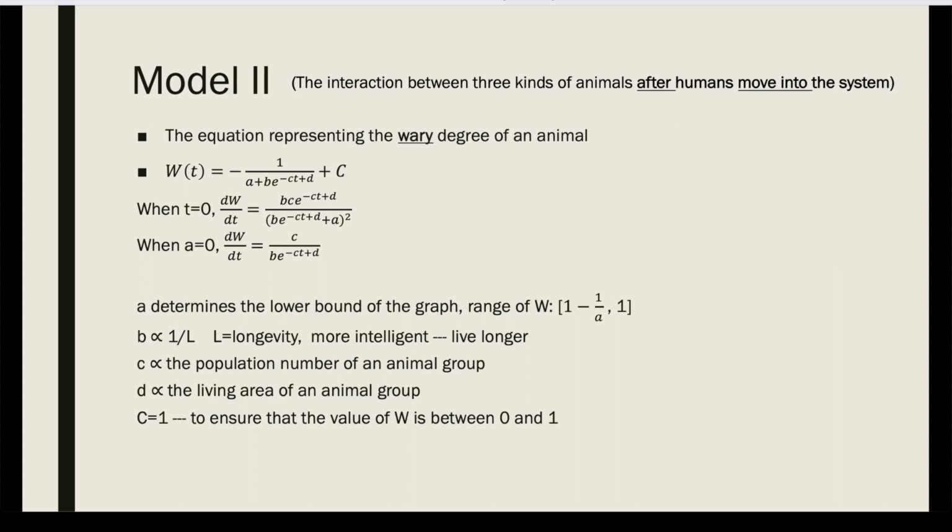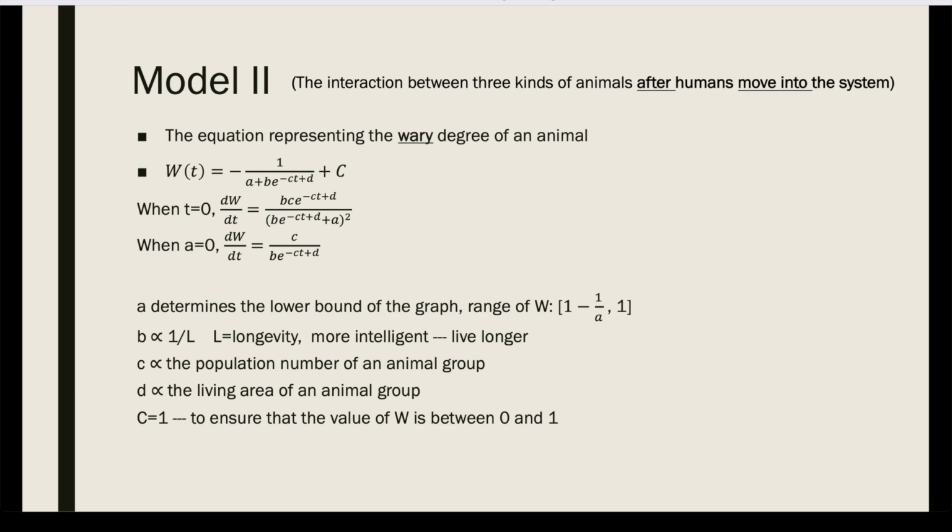Our model 2 represents when humans move into the system after animals have been living in the system for a while. We define the equation representing the wary degree of an animal, W(t), where a greater value of W(t) means the animal is more wary, which means they will have more anti-predator responses. A determines the lower bound of the graph. The range of W should be between 1 minus 1 over A and 1.